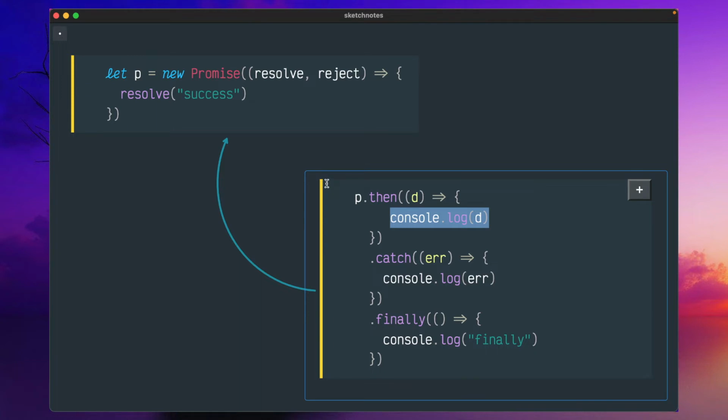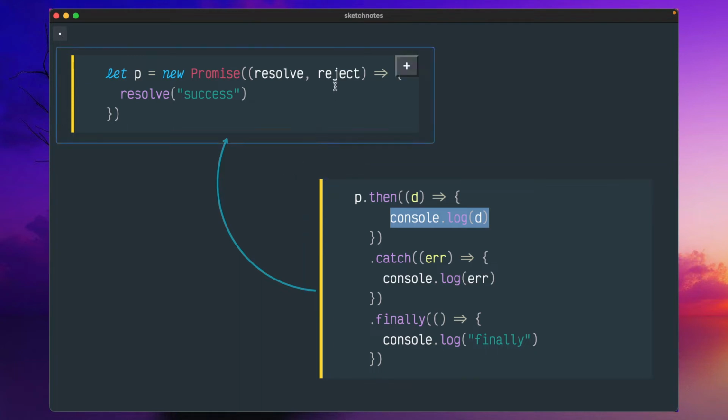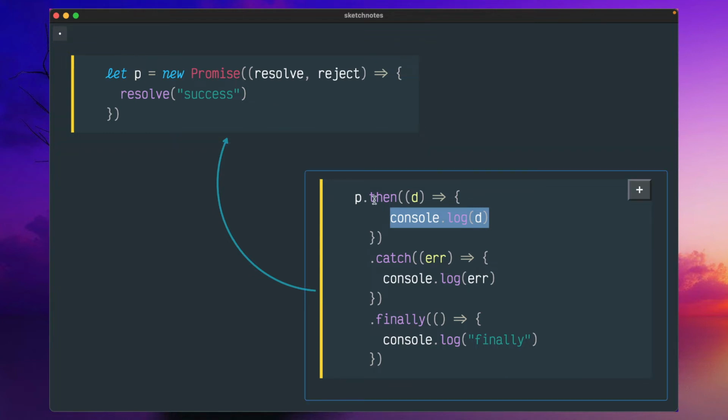And if there is an exception, like somebody called reject with some message, a failure, then it won't go to the then block. It will come to the catch block with some error, and you can access that error. So then is for success, and catch is for failure or error message. Both won't be called at the same time. Either one of these will be called.